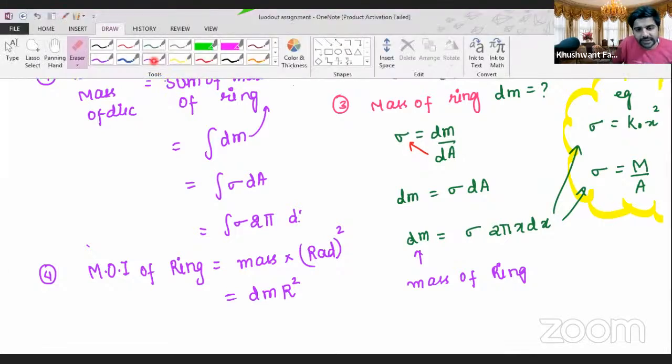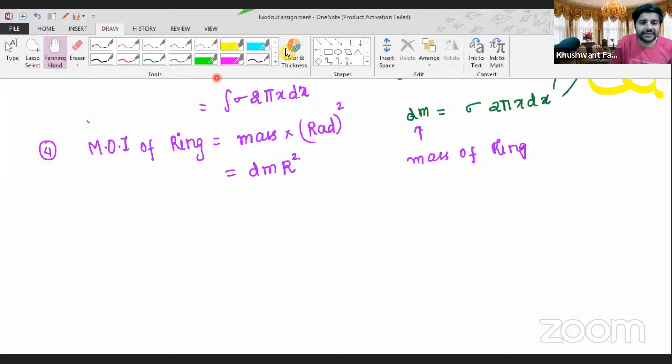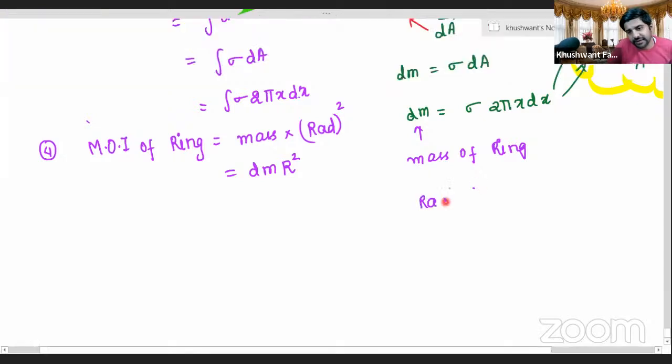So in this case, the radius of the ring that we have taken, because it is an elemental ring, right? For the elemental ring, the radius of the ring is x. If there is any confusion, I'll come back and clear it.